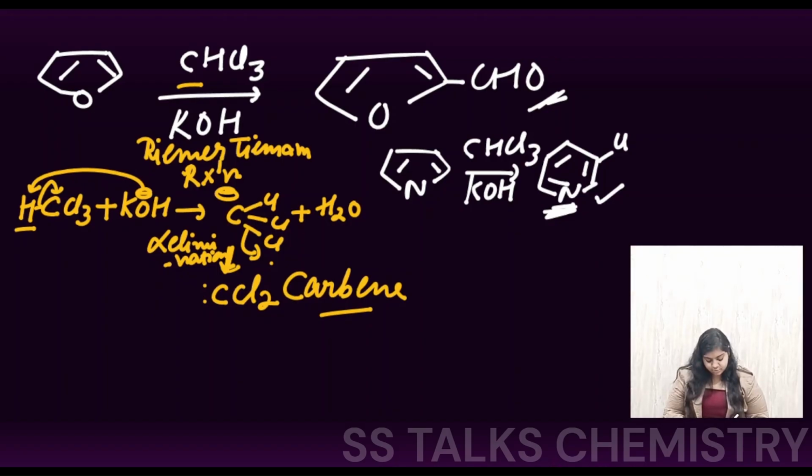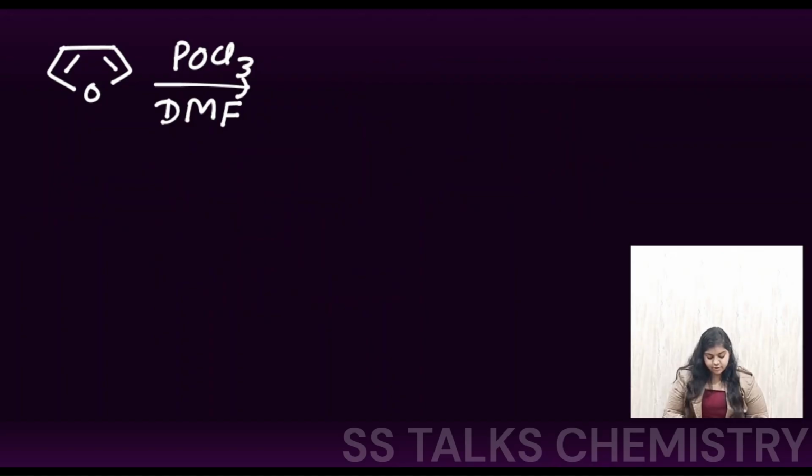So now let us move on to our next compound, which is this one. Here they have passed POCl3 with the DMF. Now in the pyrrole also we have seen this reaction. What was happening? At the ortho position, that was the second position, we were having the substitution of the CHO group. Here also the same reaction is going to occur, and